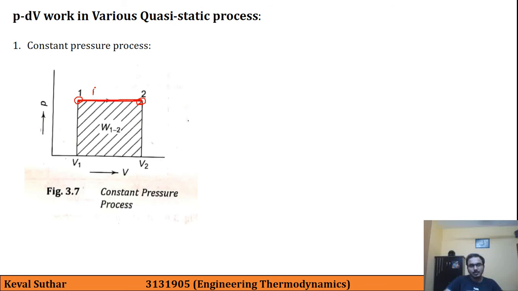So here P is constant, and the value which is getting changed is V1 to V2.